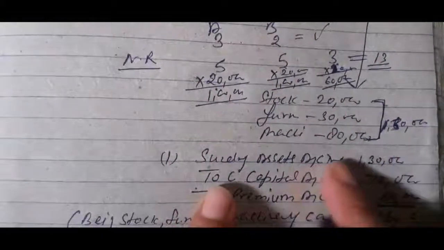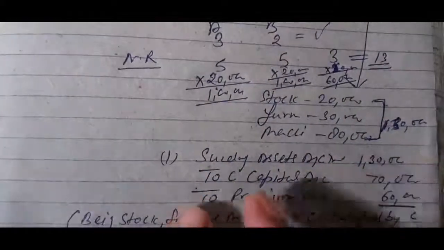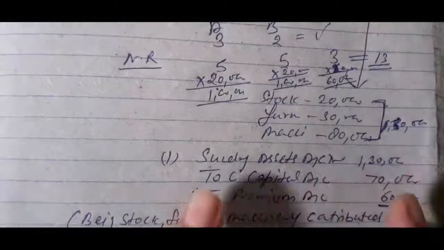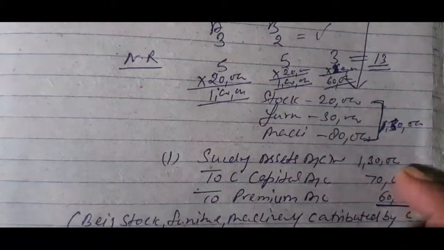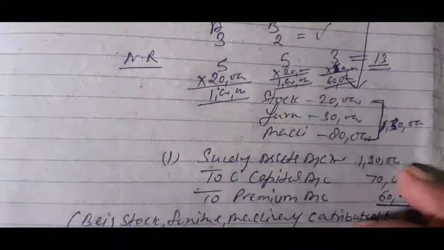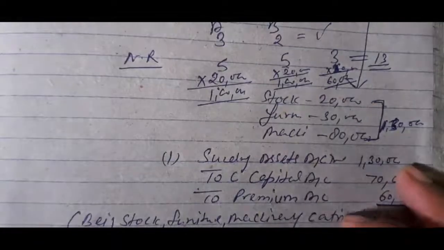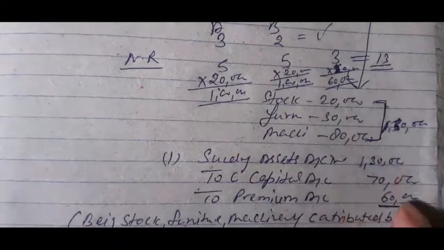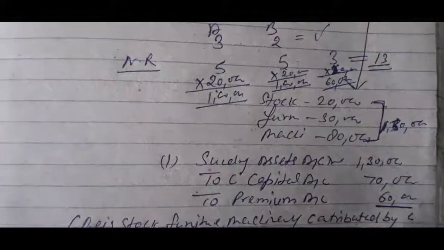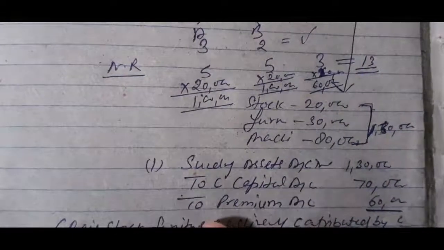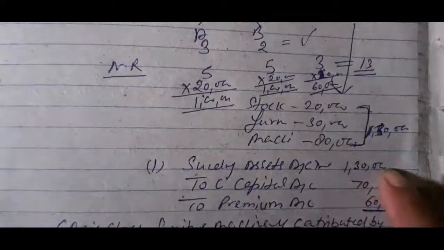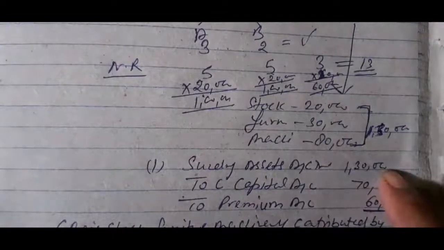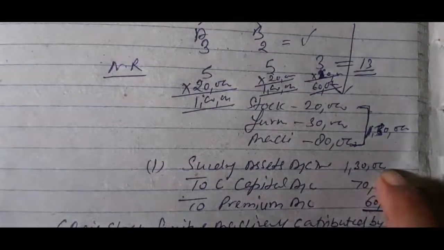Total sundry assets account debit 1,30,000, to C capital account 70,000. So in this value 1,30,000, first the goodwill amount will be deducted. After that, whatever amount remains will be transferred to the partner's capital account. Again I will repeat this statement. These total assets 1,30,000 have been given by the new partner in favor of the firm, because he has not brought any goodwill amount in cash.